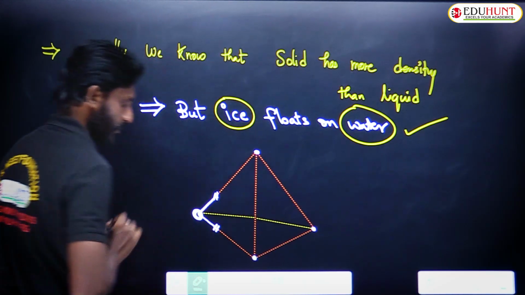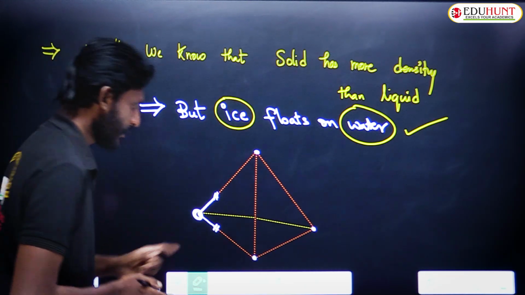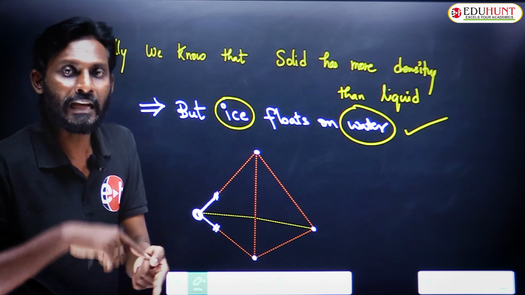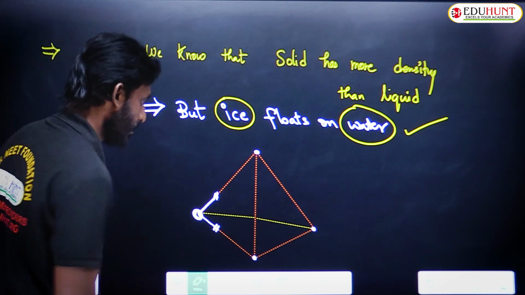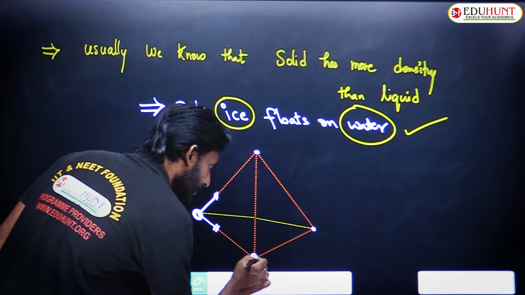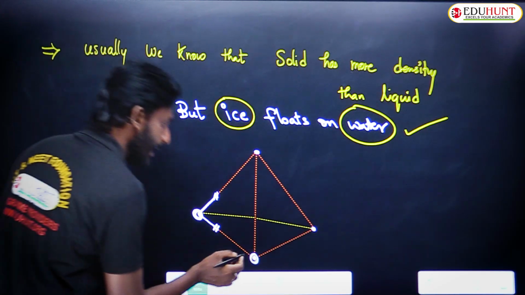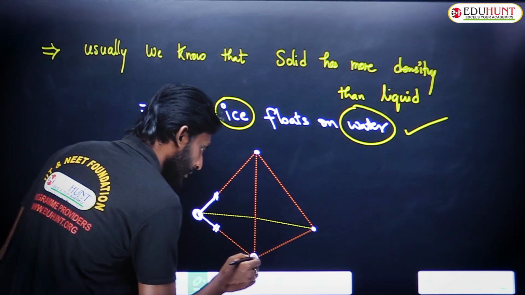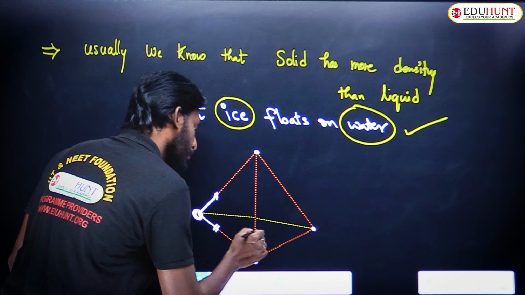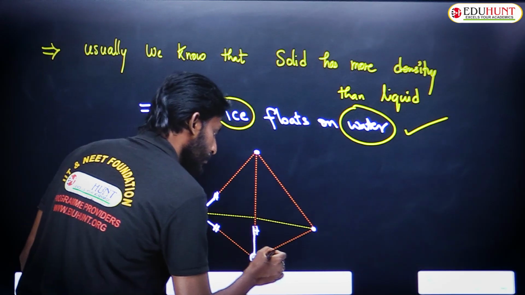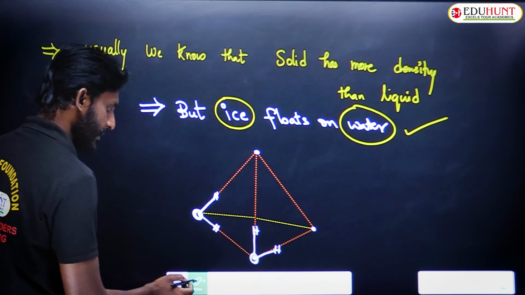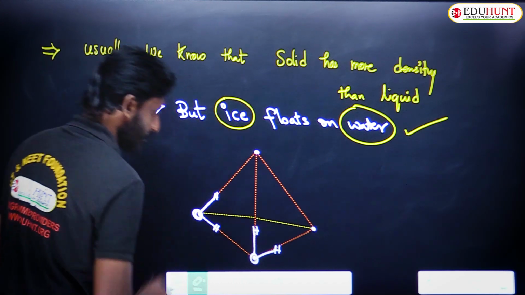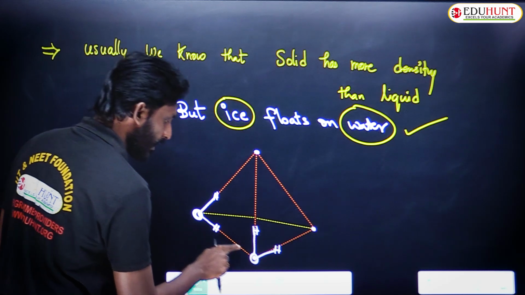Then obviously this hydrogen has to form a hydrogen bond with the oxygen of the other molecule. So I have to take oxygen here, but I can't take a hydrogen here because hydrogen can't have a hydrogen bond. So I am taking one hydrogen to the upper side and another hydrogen to this side. Now this dotted line indicates hydrogen bond. This solid line indicates normal bond.